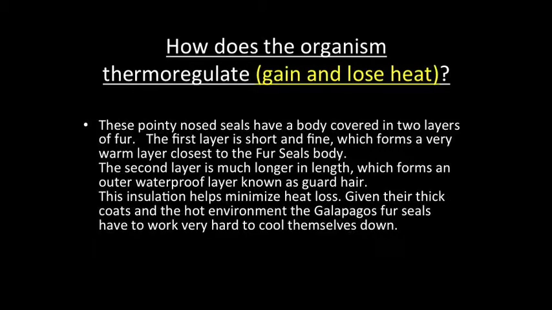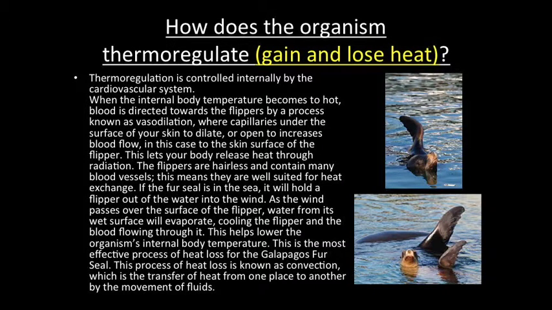Given these thick coats and the hot environment, the Galapagos fur seals have to work very hard to cool themselves down. Thermoregulation is controlled internally by the cardiovascular system. When the internal body temperature becomes too hot, blood is directed towards the flippers by a process known as vasodilation, where the capillaries under the surface of your skin dilate or open to increase blood flow, in this case to the skin surface of the flipper. This lets your body release heat through radiation.